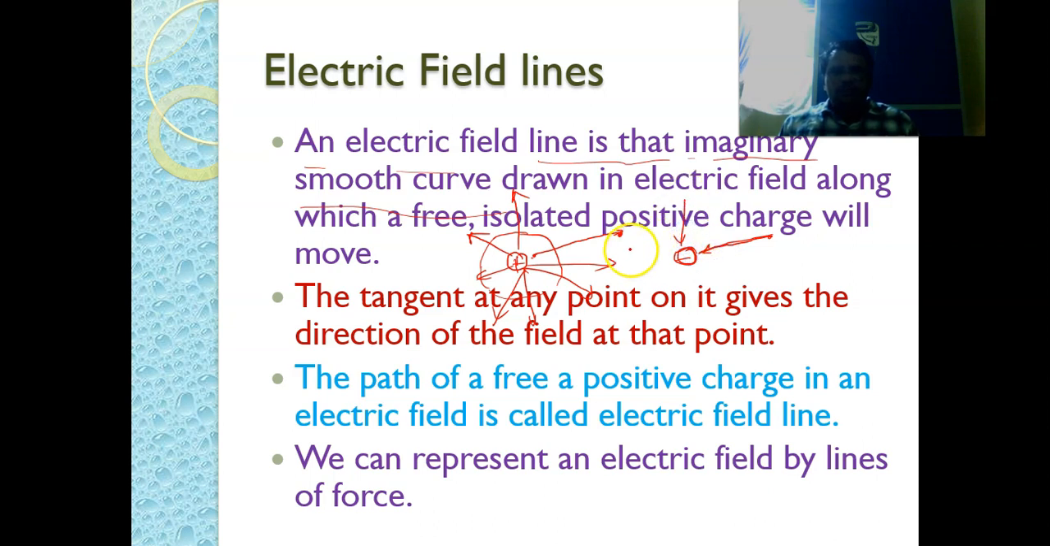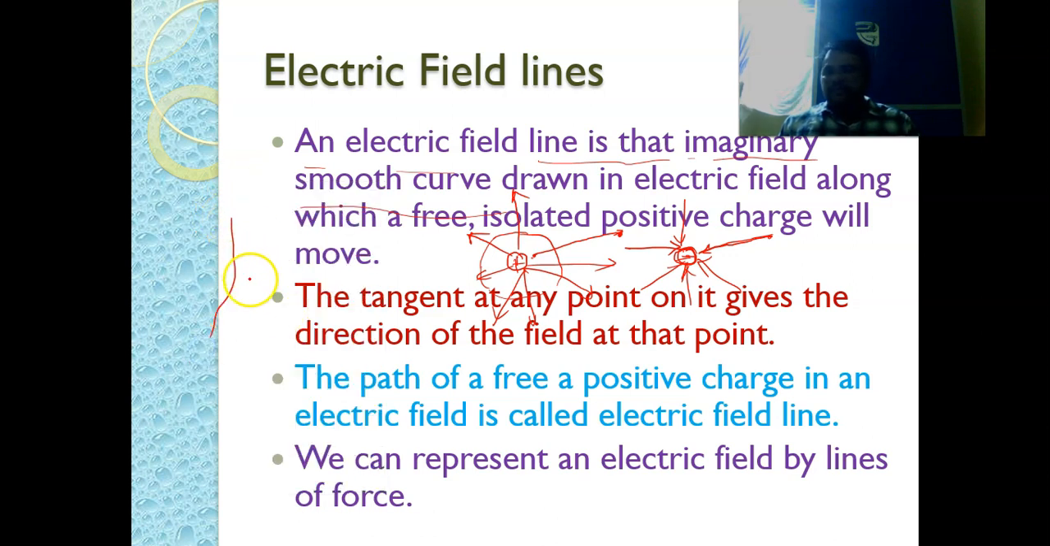So the electric lines of force are the imaginary smooth curves drawn in an electric field along which a free isolated positive charge moves. Okay, so these are the electric field lines. So this is a negative charge. Let us say we are having a particular electric field line like this.